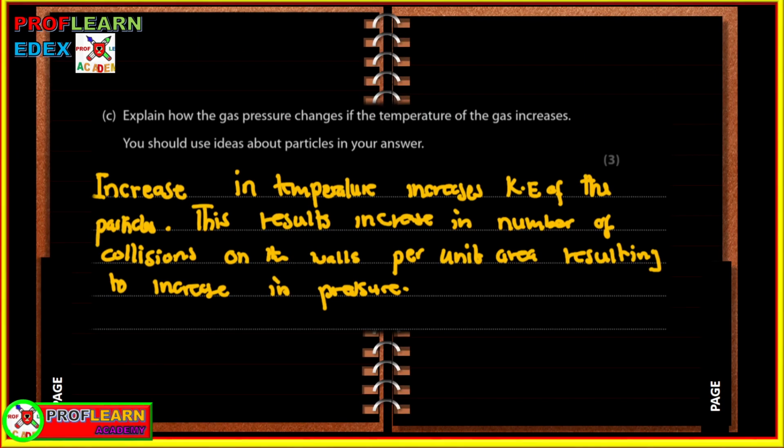All right, so explain how the gas pressure changes if the temperature of the gas increases. Remember, we did learn about how gases exert pressure. When particles move, they collide with the walls of the container. As they collide, they exert a force, and force per unit area is pressure. So in explaining this, we say that an increase in temperature increases the kinetic energy of the gas particles. This results in an increase in the number of collisions on the walls per unit area, resulting in an increase in pressure.